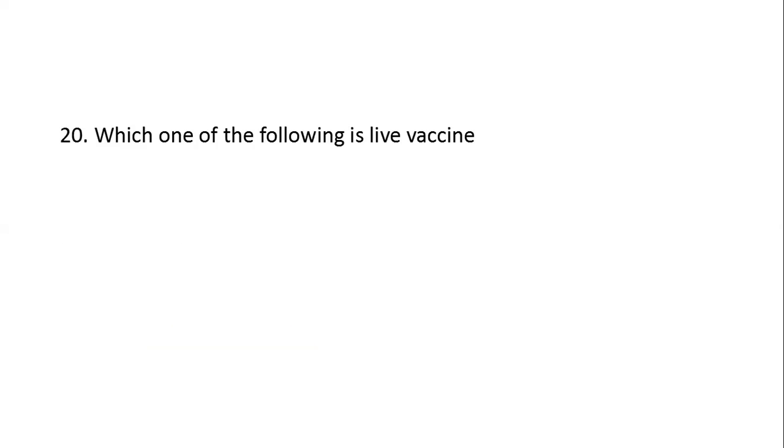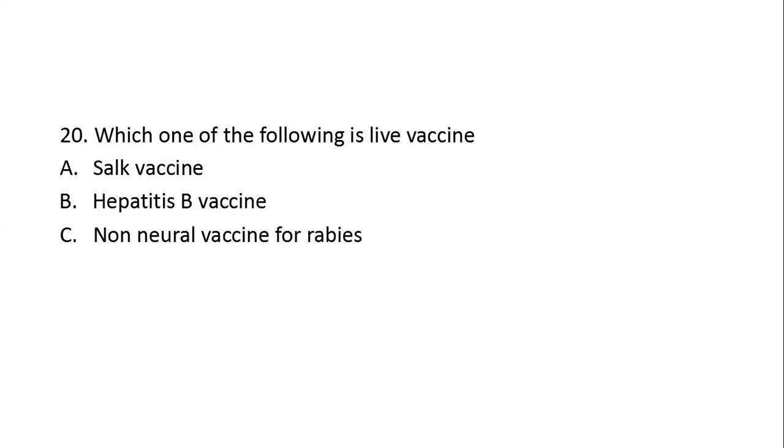Next question. Which one of the following is a live vaccine? Option A, SAC vaccine. Option B, hepatitis B vaccine. Option C, non-neural vaccine for rabies. Option D, MMR. Here, the right answer is MMR, measles, mumps, rubella. It's a triple vaccine or combined vaccine. It is a live vaccine.